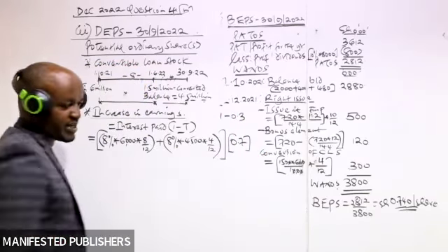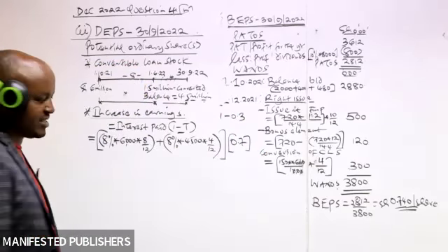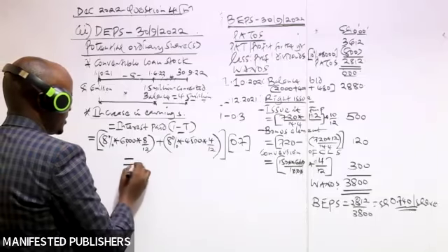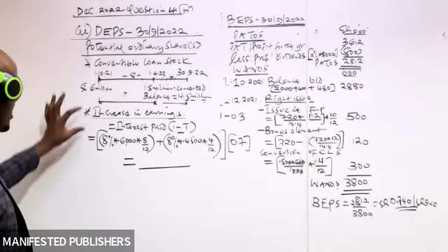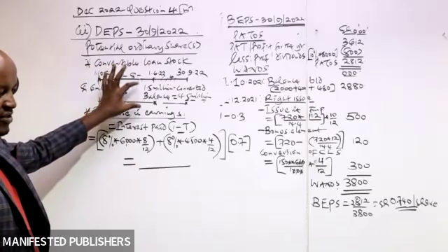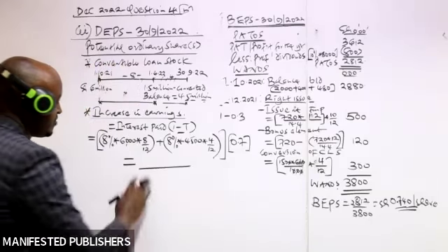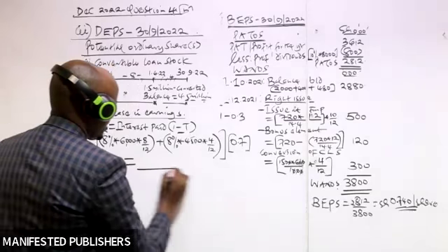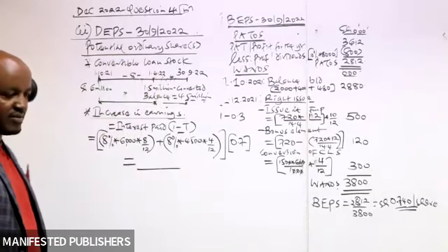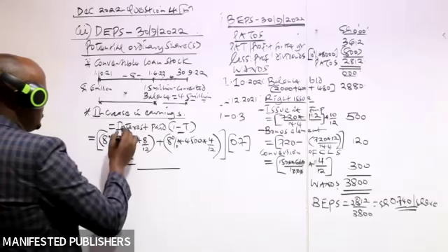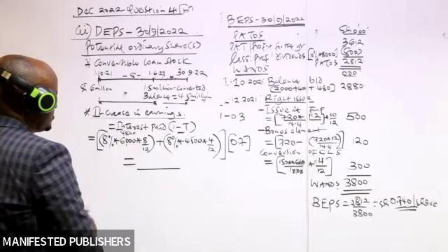And then you multiply that with 1 minus tax rate. I hope you can see what we have done there. We have computed interest for the first 8 months and for the last 4 months. So give me the answer here.